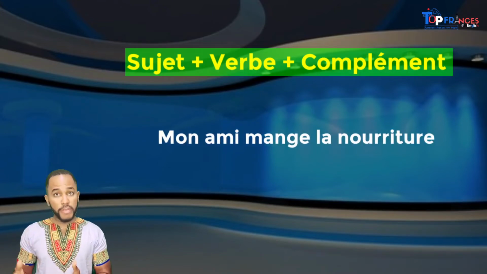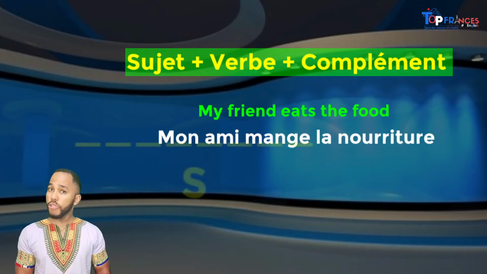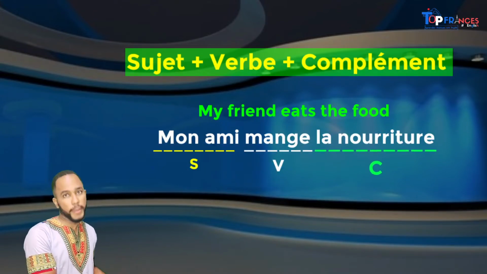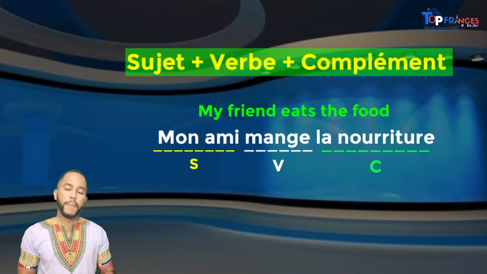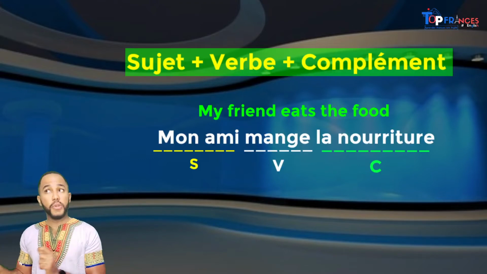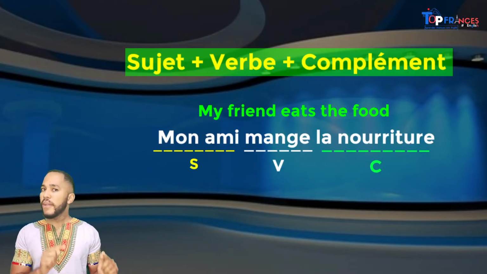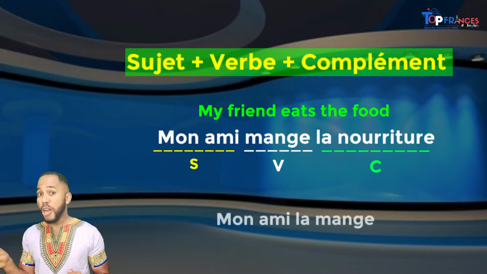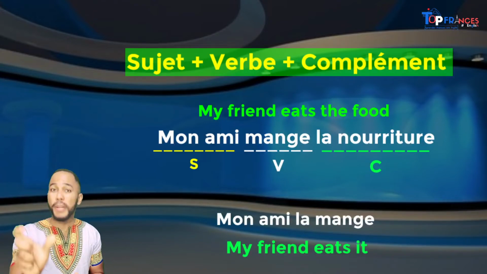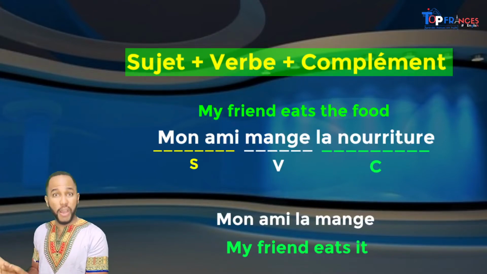Mon ami is the subject, mange is the verb, and la nourriture is the complement. Now, if I say, mon ami la mange, you can see I've substituted the complement with a pronoun, okay?